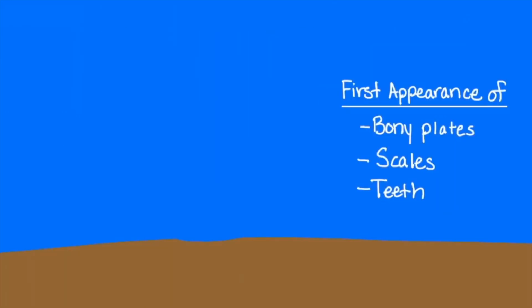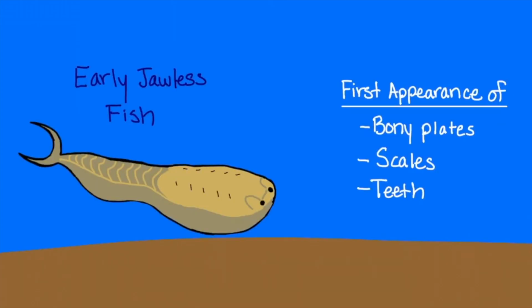As for vertebrates, bony plates, scales, and teeth appear for the first time during the Ordovician. Early jawless fish continue to thrive, with the earliest groups evolving around 470 million years ago.